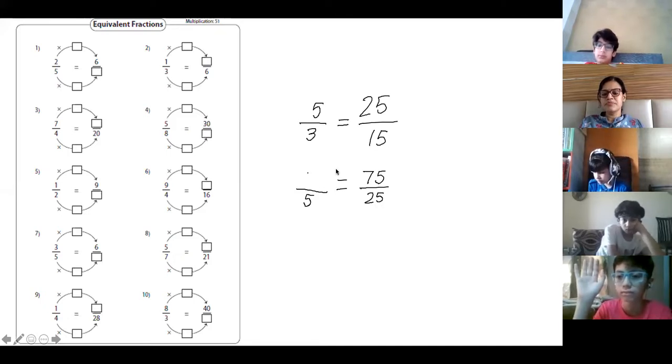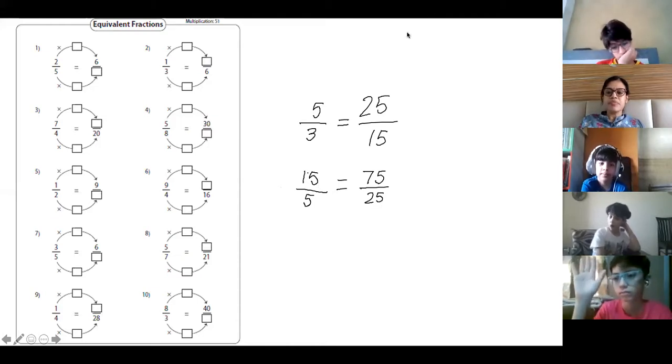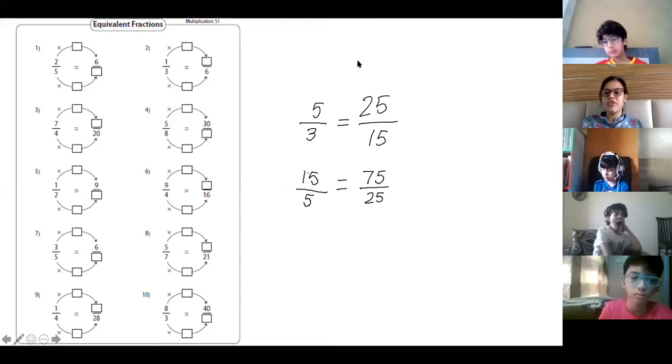Anybody has got? Ma'am, 15. Yes, ma'am, 15. Aisha Aga, Juveria, what will be the answer? 15. So 15 is the answer. Okay, is it clear? Yes, ma'am. I still didn't understand. What you have not understood, you need to divide and find out.